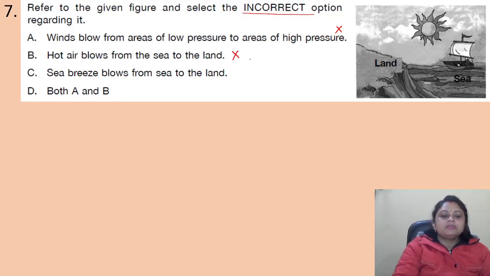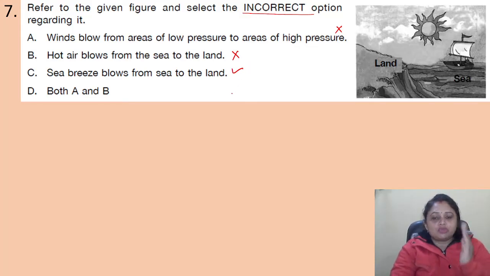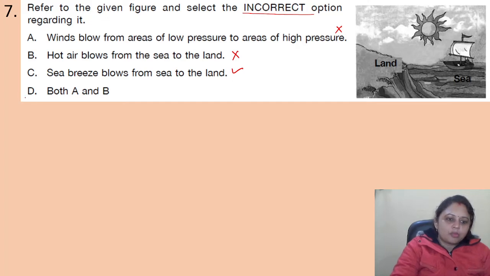Next one is sea breeze blows from sea to land. Yes, it is correct. Sea breeze, that's why the name is given, it moves from sea to the land. So what is the correct answer? Correct answer is option D. Both A and B are incorrect.